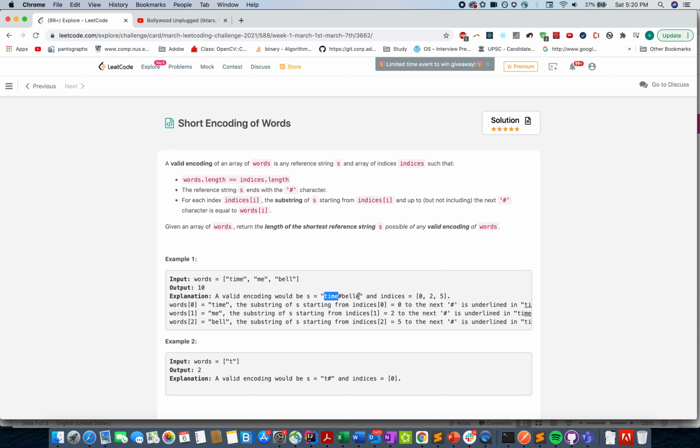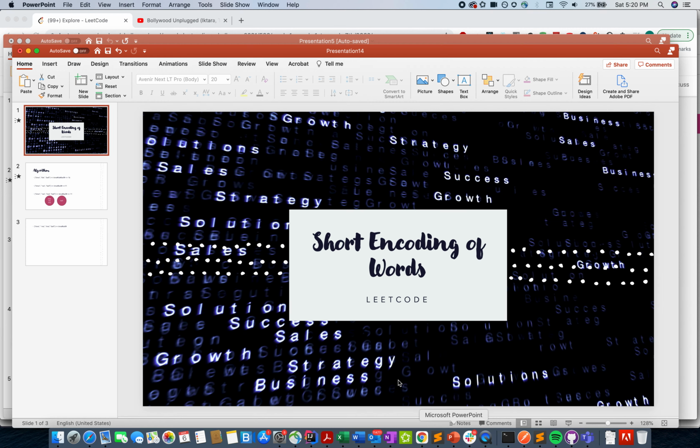What was the possible length that is generated? Time hash bell, or you can also generate bell hash time hash. So either of them would work. We are only interested in generating the length of such strings that would be the shortest. So let's quickly understand the algorithm that I have created for this.